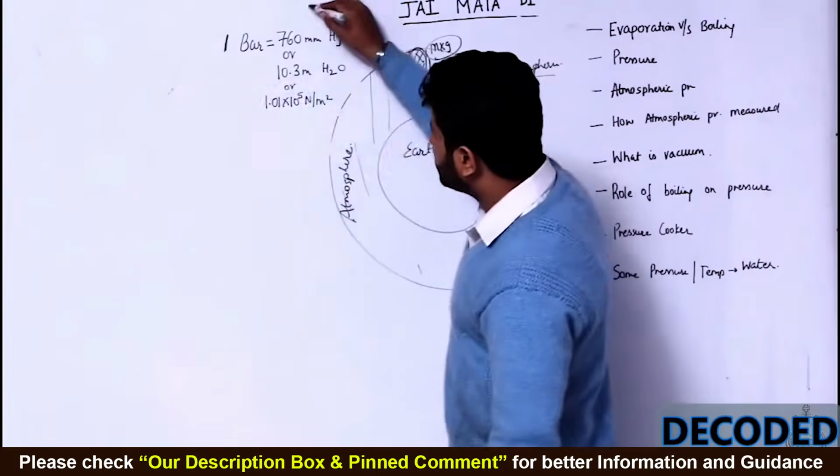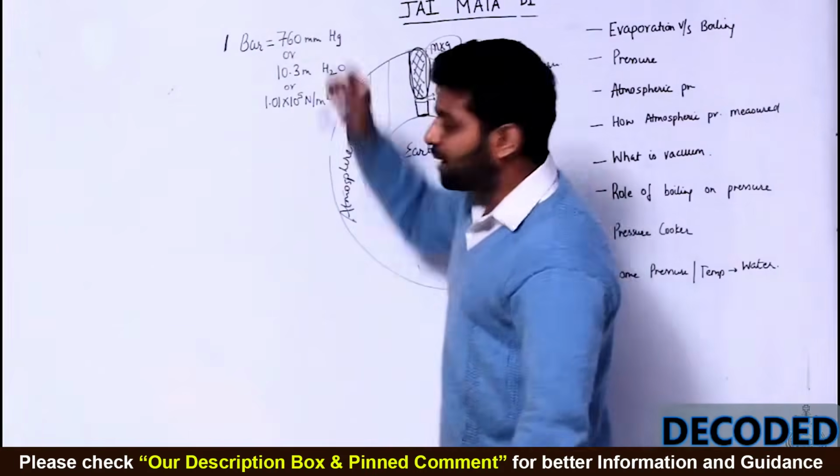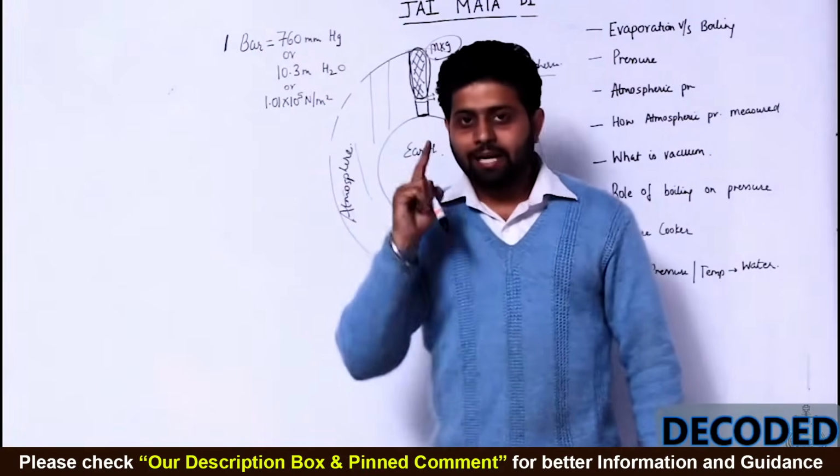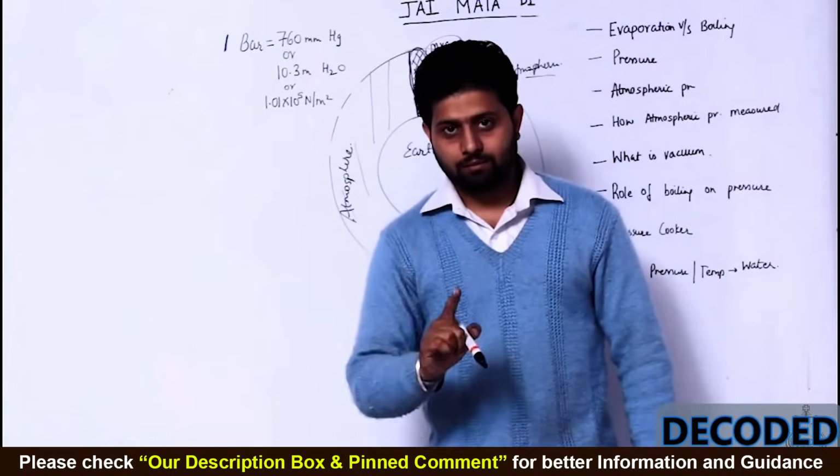I am going to discuss each of these units in detail so that you understand properly. But understand, 1 bar is the atmospheric pressure exerted by the atmosphere at sea level.